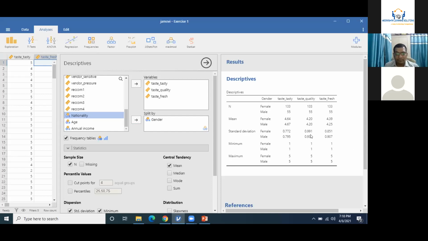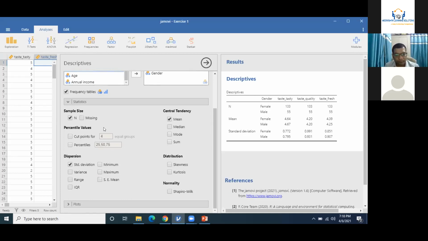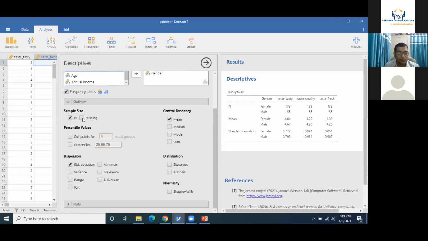All this analysis you would get in different tables in other software, and computing different tables would be challenging. Even minimum and maximum are not reported in any analysis. Most of the time, N, the sample size, and missing values are used before the analysis so that you can see if there is a missing value and fill in that data. But during the analysis, missing values are not reported. Mean is always reported, but it is reported with the standard deviation. Without a standard deviation, the mean is incomplete.